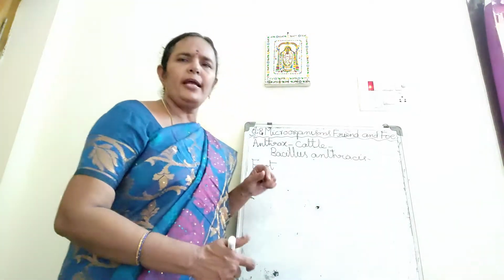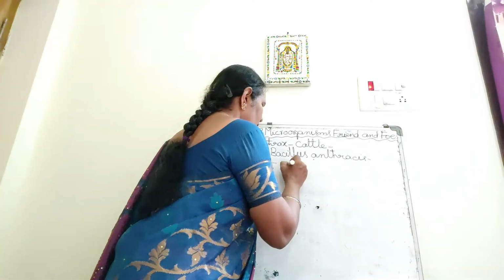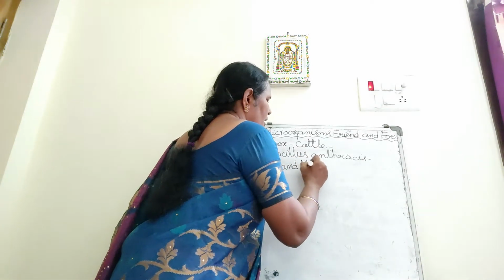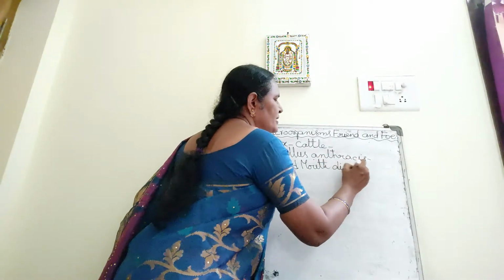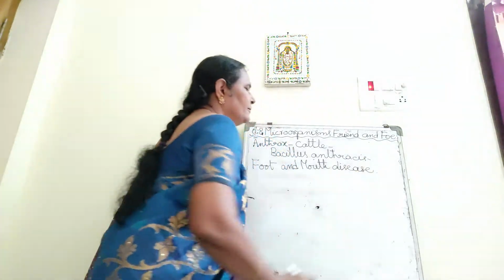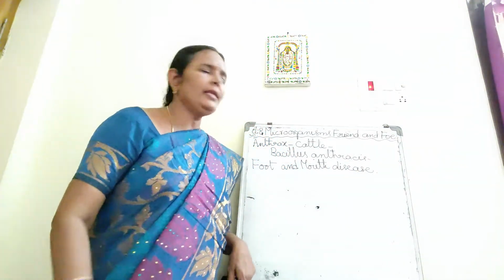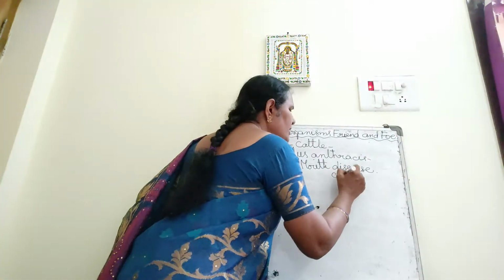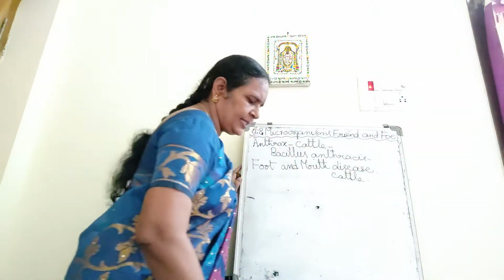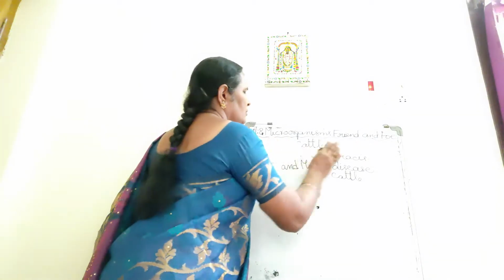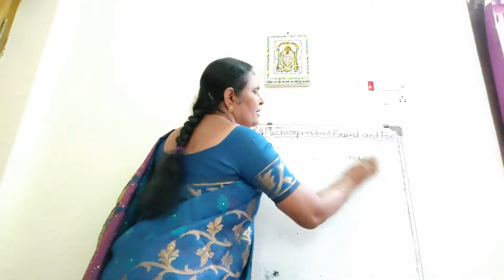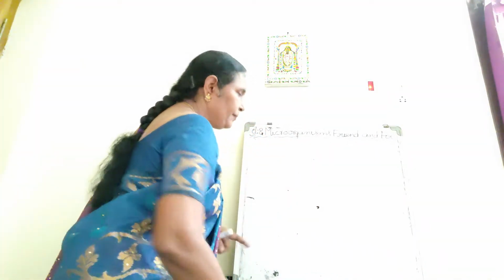Next one, foot and mouth disease. This foot and mouth disease is caused by a virus in cattle. These are the only two diseases given for you in your textbook in the lesson. So many diseases are there, but you need not learn all those.